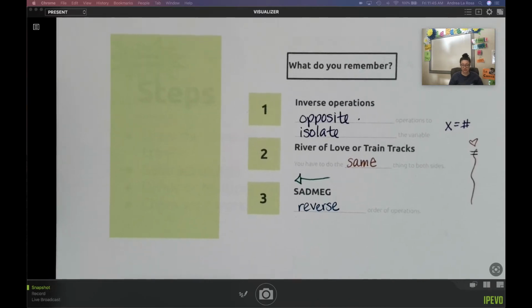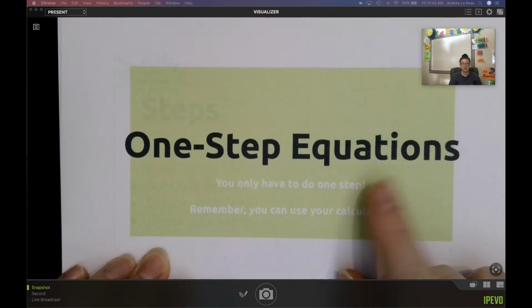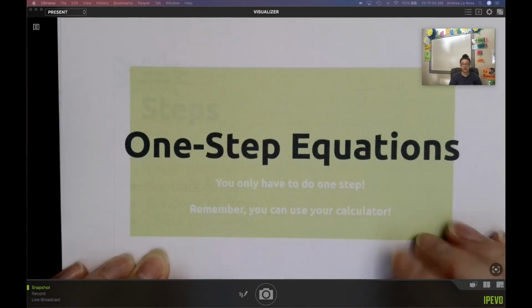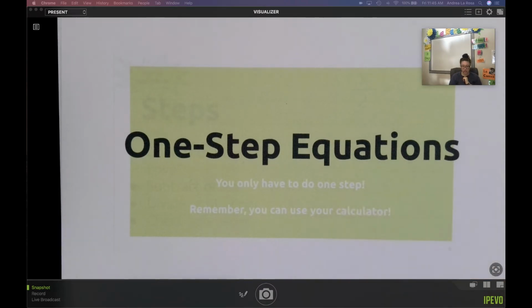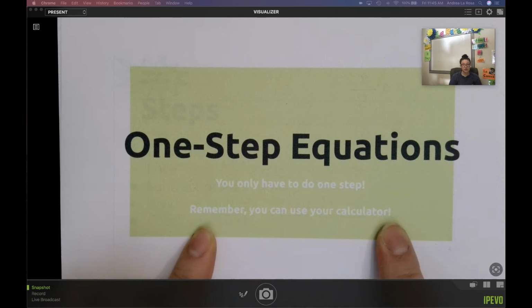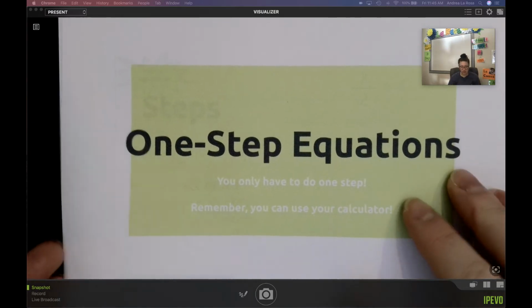Go ahead and pause it if you need to, otherwise I'm going to keep moving on. And we're going to get into some examples of one-step equations. We only have to do one step. We're just doing the opposite of what we see, that addition, subtraction, multiplication, or division. Don't forget you can use your calculator. Some of these questions are going to get a little tricky with the division, with negatives, and all those types of things. No shame in the calculator game, okay?